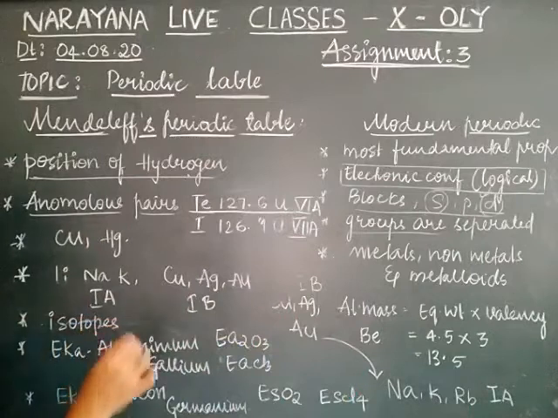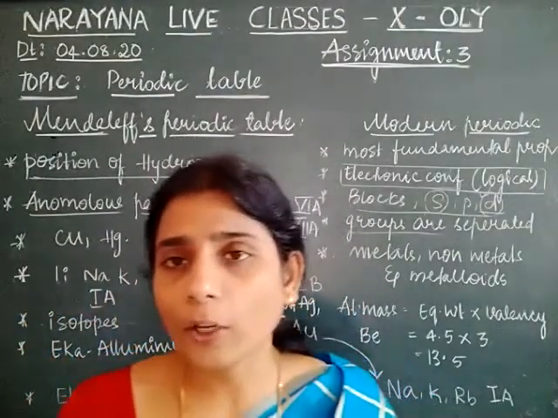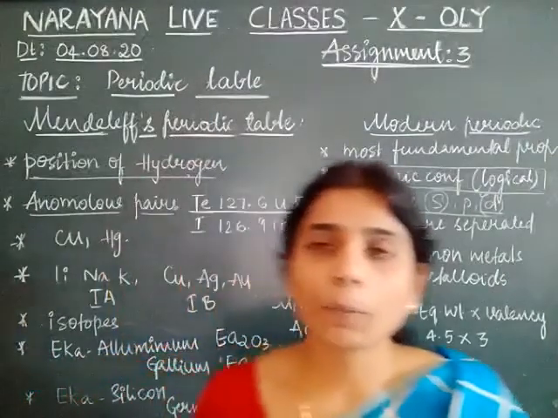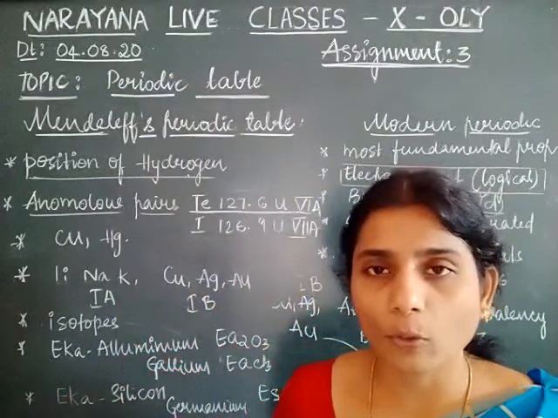And next is position of isotopes. Isotopes also have different mass numbers, but he could not explain or he could not place them in his periodic table where he arranged the elements in increasing order of their atomic masses.